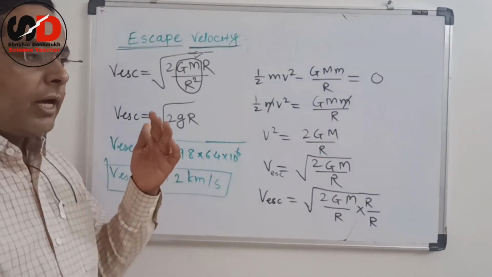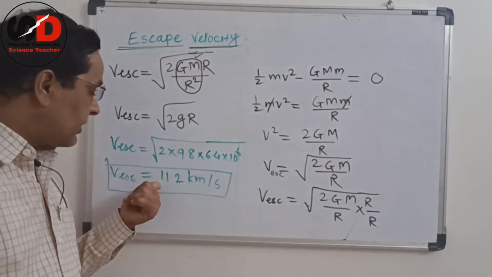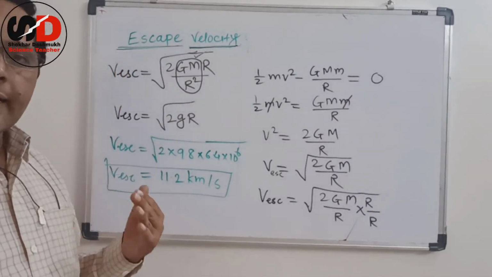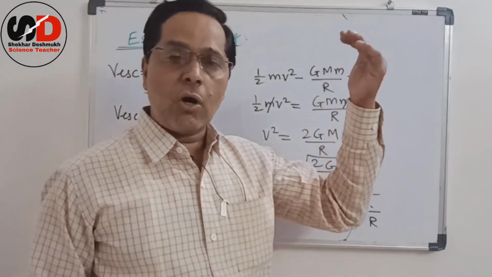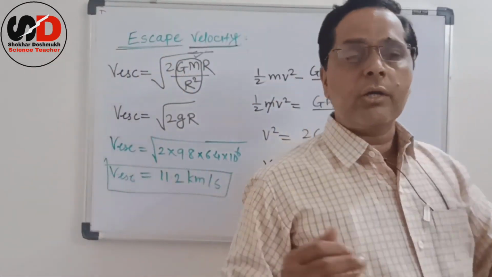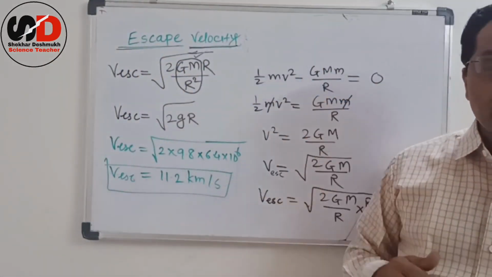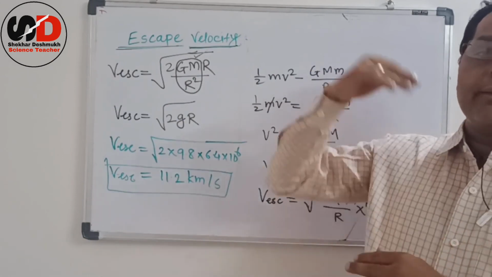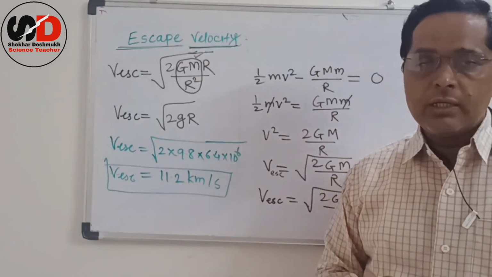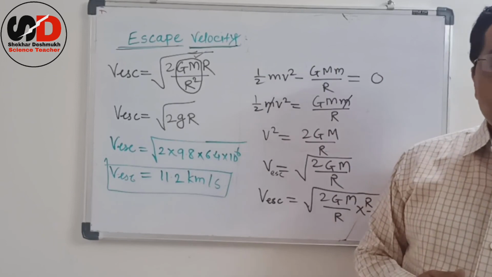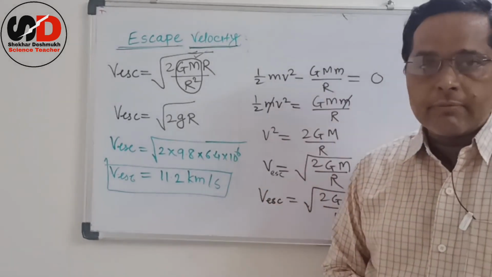Because if we keep the velocity more than this, then it never falls back on the surface of Earth or gets attracted towards the Earth. Why? Because it can escape the gravitational force of Earth. So this is nothing but escape velocity.